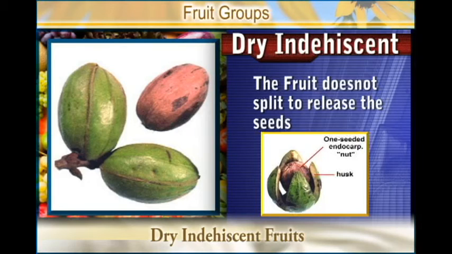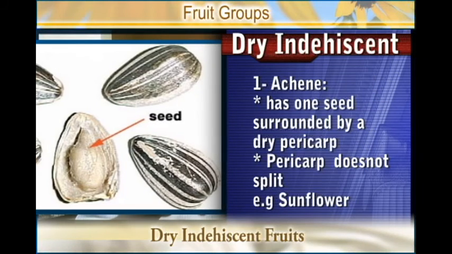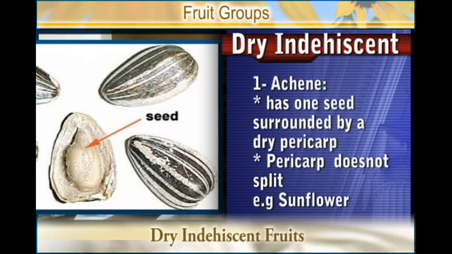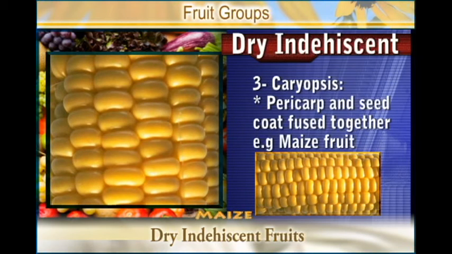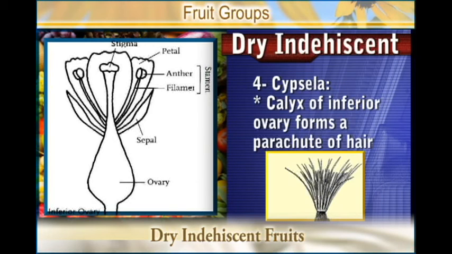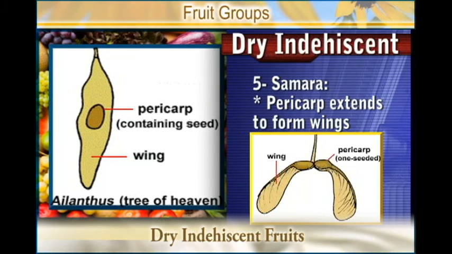We have talked about the dry indehiscent fruits which do not spread, and we have seen examples like the urchin, where we have the sunflower that is made up of one seed surrounded by a dry pericarp. We have talked about the nuts that have a pericarp which is very hard and rough. Then we talked about the Caryopsis, where we find maize. We've talked of Cypsela, where we find Bidens pilosa, and then we also talked about the Samara, which has a pericarp that extended to form a wing.